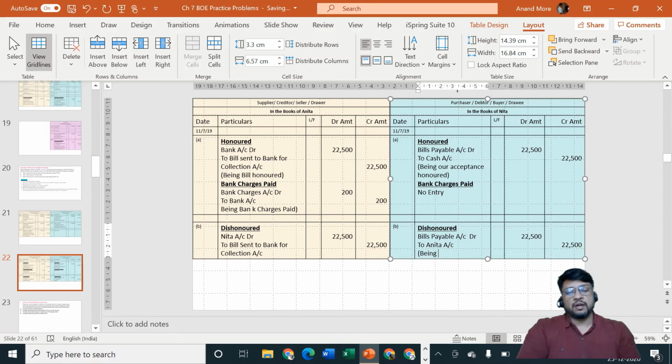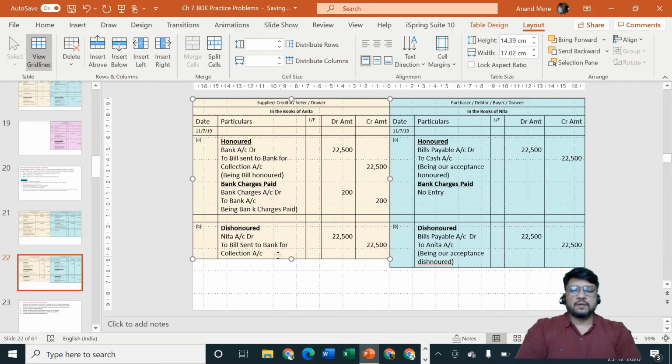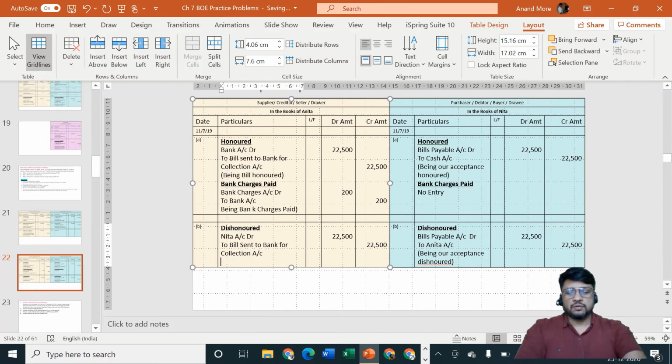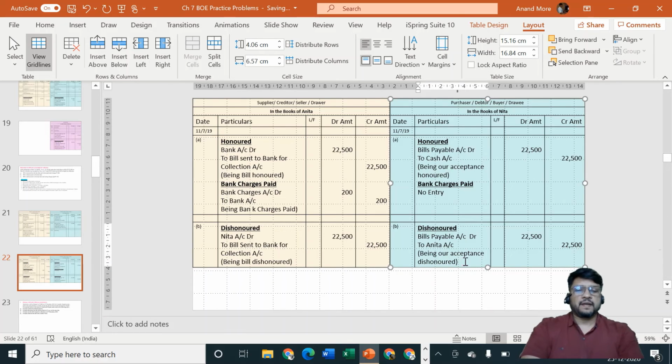We are going to again call her our creditor, being our acceptance dishonored, and here also being bill sent to bank for collection dishonored. It's okay, one and the same. So point number B is also over.